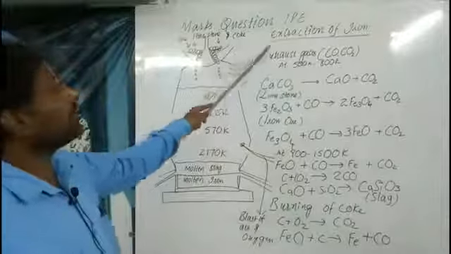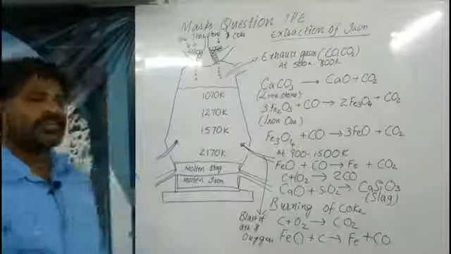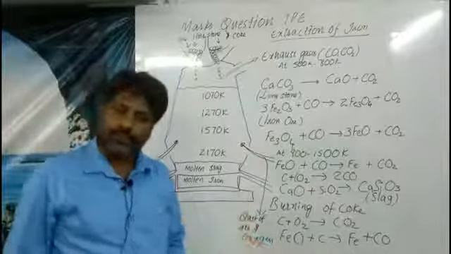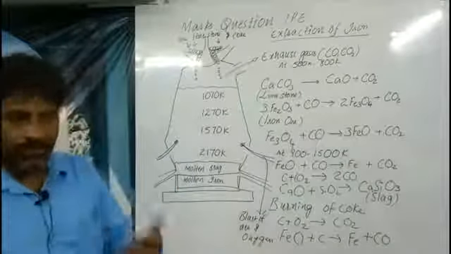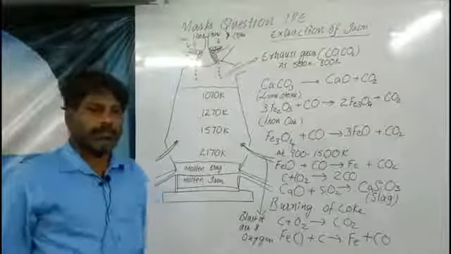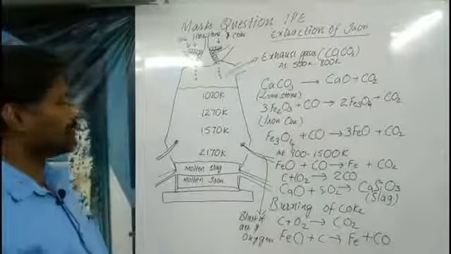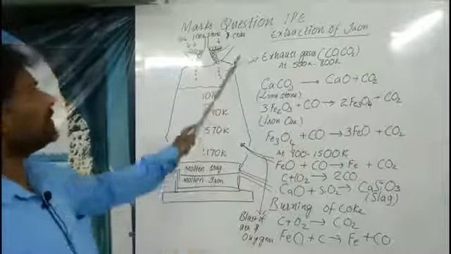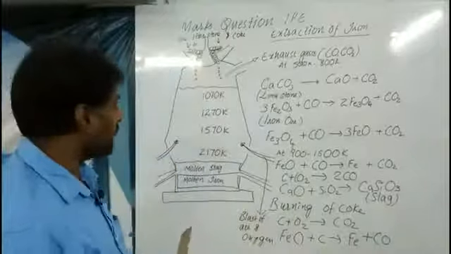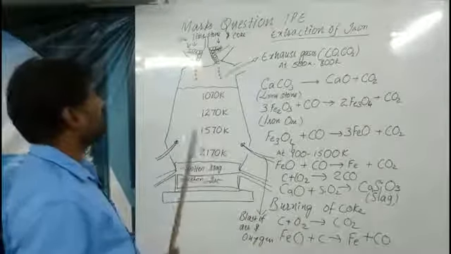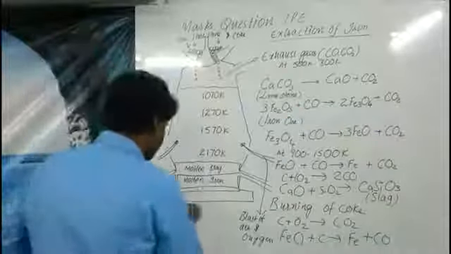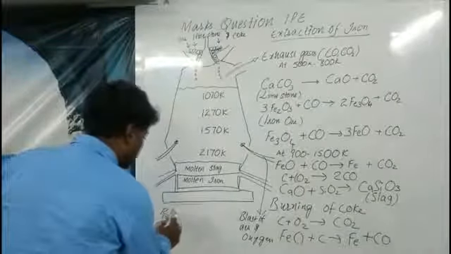So this is extraction of iron. Previously we have seen how to concentrate. First we have to see the ores, concentrate the ores, purify the ores. After that we have to convert them into their oxide ores. While converting these oxide ores, this is a process in extraction of iron. In this process we will extract the iron. For this process we will use a furnace named the blast furnace.